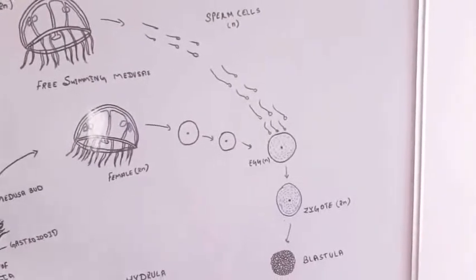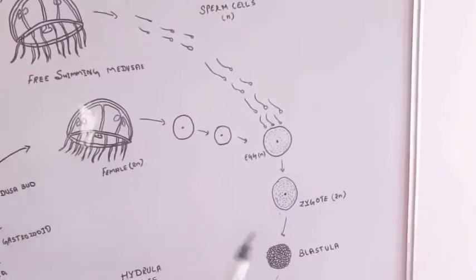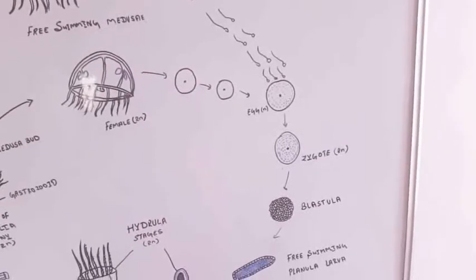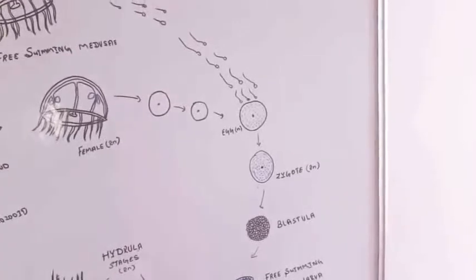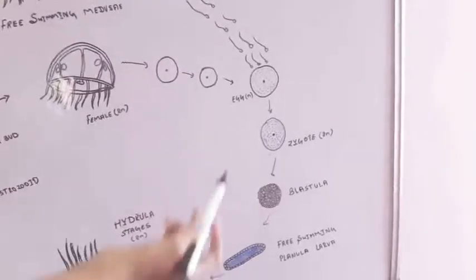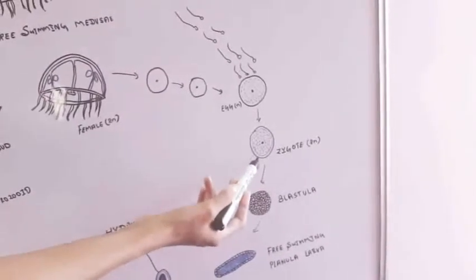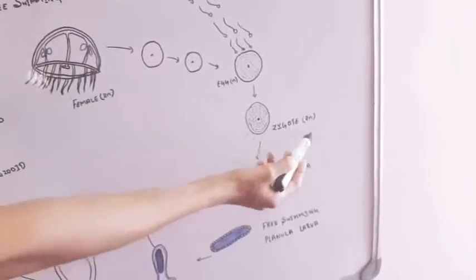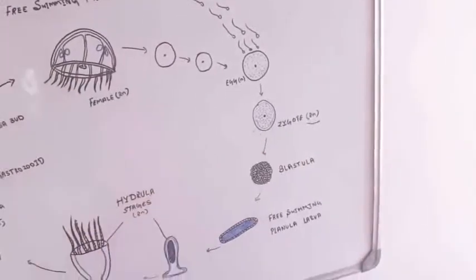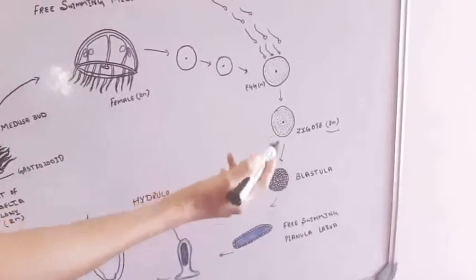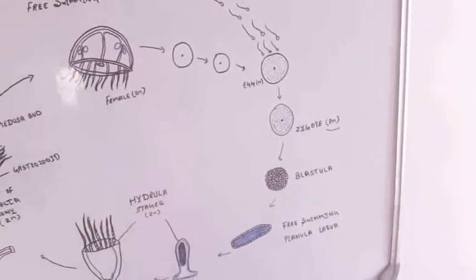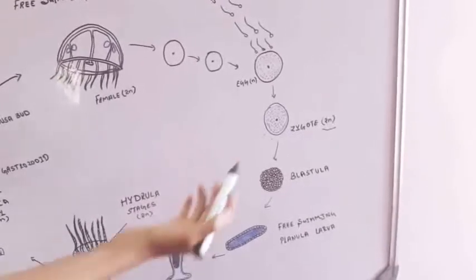This zygote later undergoes cleavage, which is the continuous, repeated and rapid mitotic division of the diploid cell. The diploid zygote, 2n, continuously undergoes mitotic division, called cleavage.